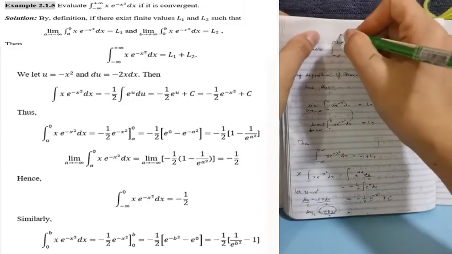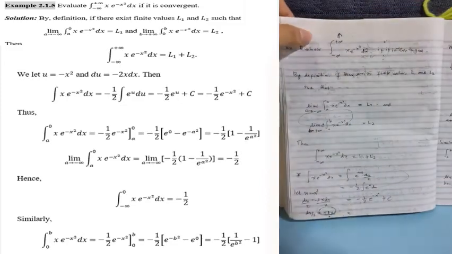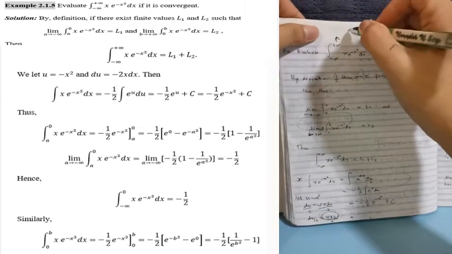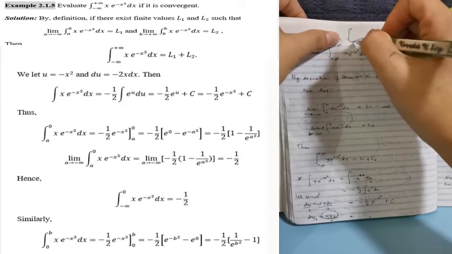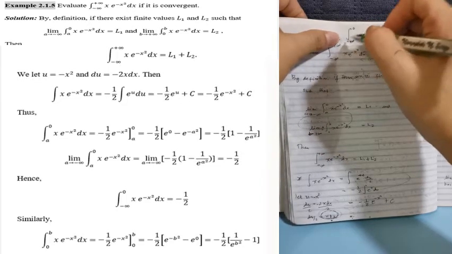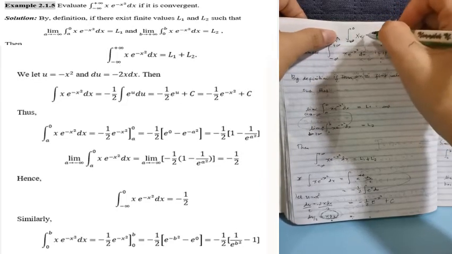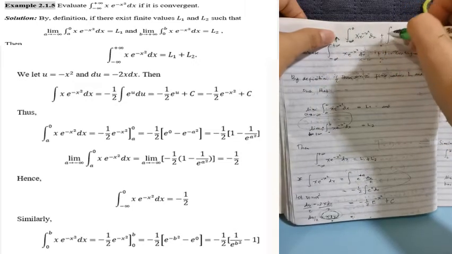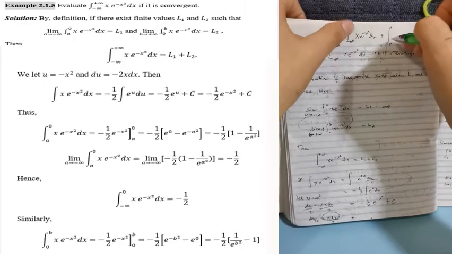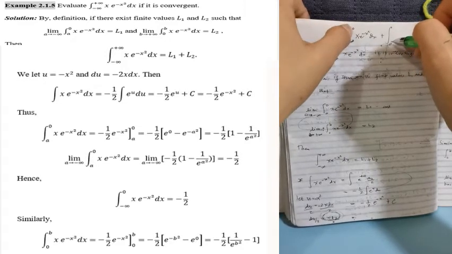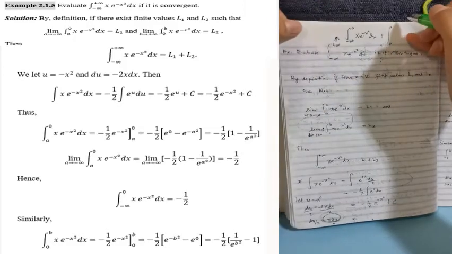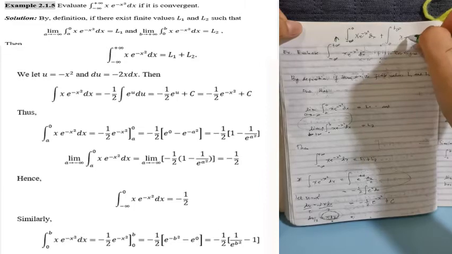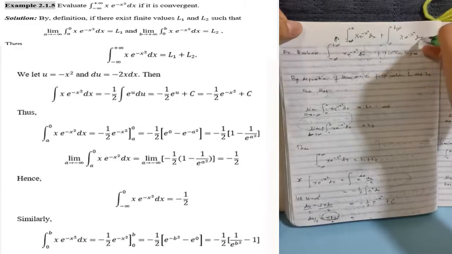Kumbaga, class, what did we do here? We just split it, or separated it, as the integral of negative infinity to 0 of x e to the power of negative x squared dx plus the integral from 0, because we stopped at 0, we start again at 0 and go to positive infinity, of x e to the power of negative x squared dx.